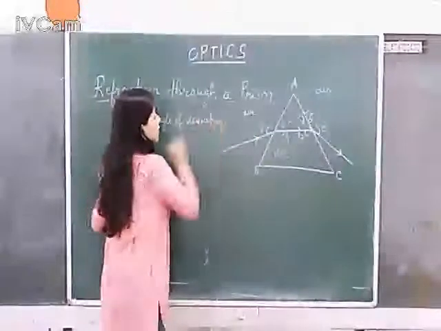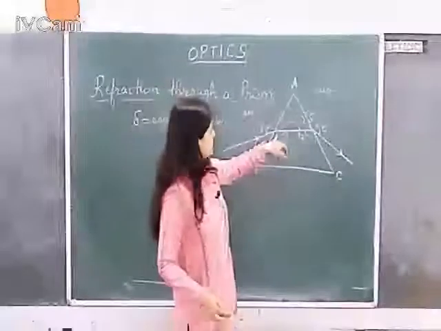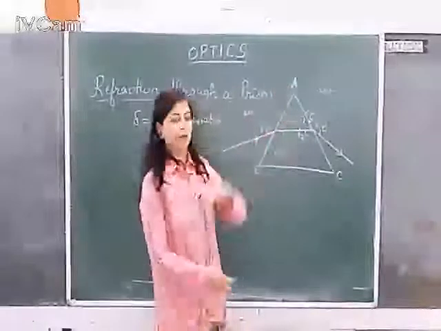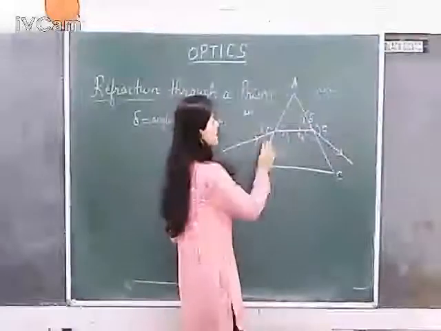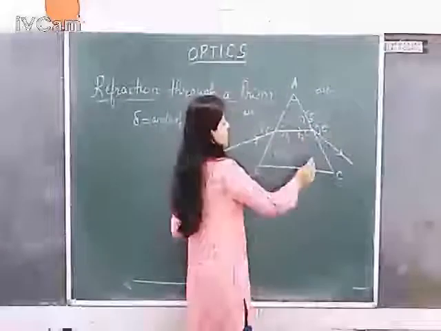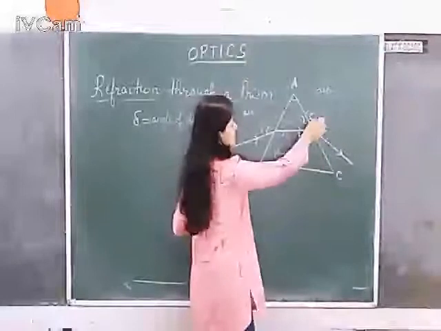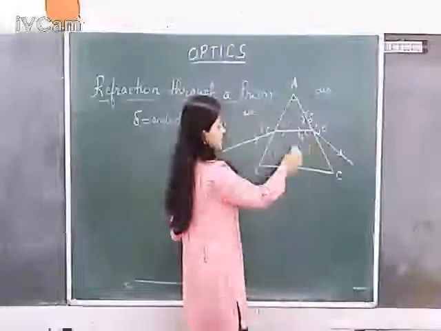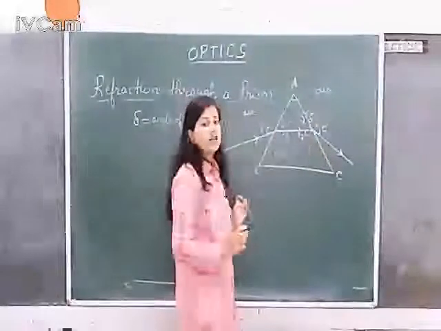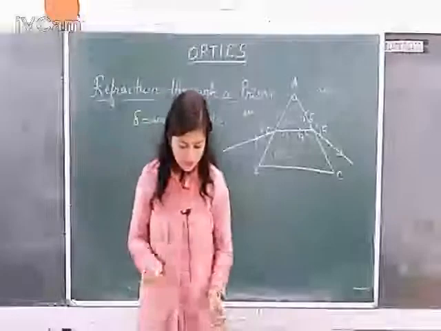Okay, now here you can see various angles formed. First is the angle of incidence. Second one is the angle of prism. Third one is the angle of emergence. It is called the angle of deviation, and of course we have got R1 and R2. They hold a certain relationship with each other.